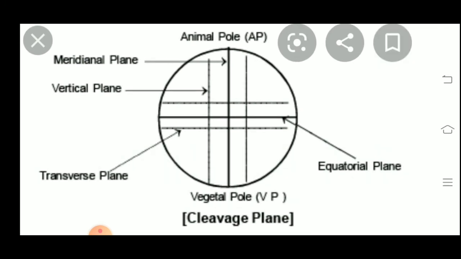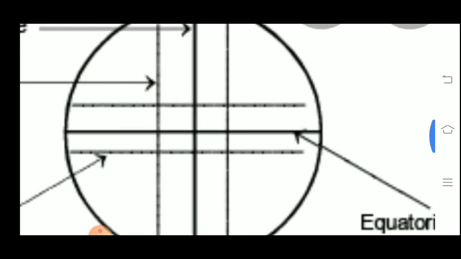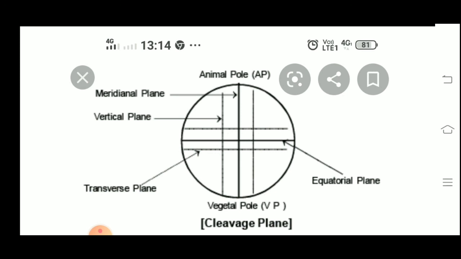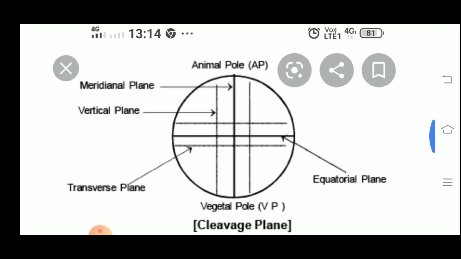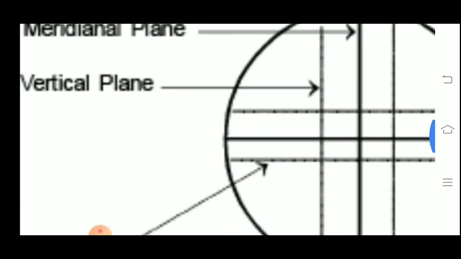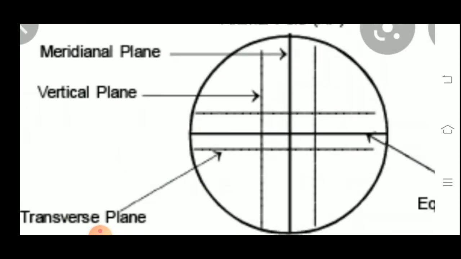First is meridional cleavage. As you can see, it is the midline which passes through the center of the animal and vegetal axis. Here you can see in the middle, that is the meridional plane. Now the second one is the vertical plane. Here you can observe the vertical plane. It is the furrow in the direction from animal pole to vegetal pole, but it is not in the middle. As you can see, the difference is that meridional is in between, and the vertical is slightly away from the middle.